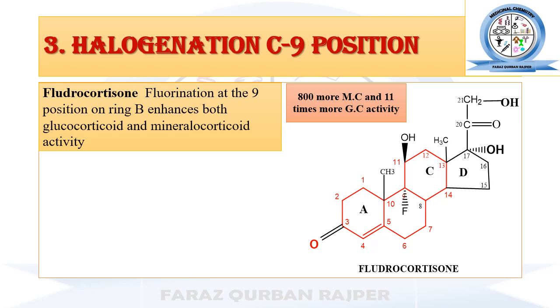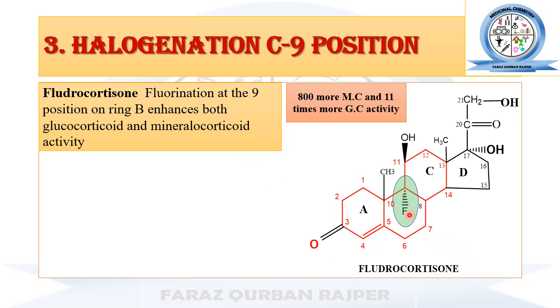than the previously known glucocorticoids. Its mineralocorticoid activity is usually 800 times more, and glucocorticoid activity is 11 times more. So this is the chemical structure of fluorocortisone.